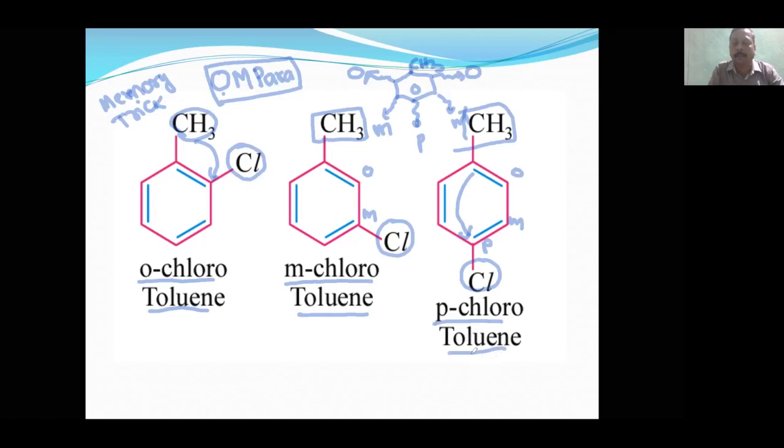Full form is parachlorotoluene. So these three are considered as what? Position isomers. Okay, and these are not monofunctional group or mono substituted. These are which substituted? Di-substituted. Okay, di-substituted benzene. Understood?